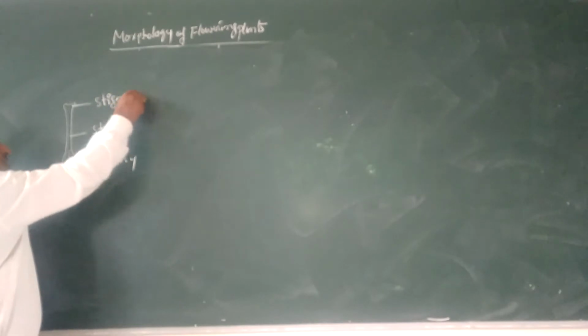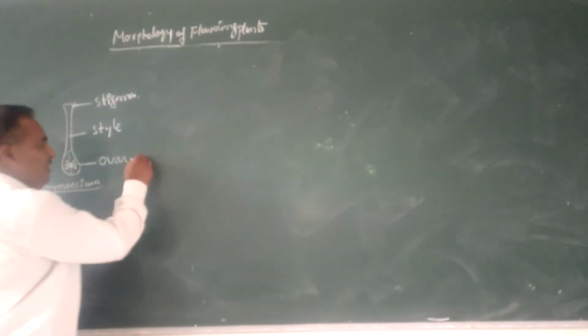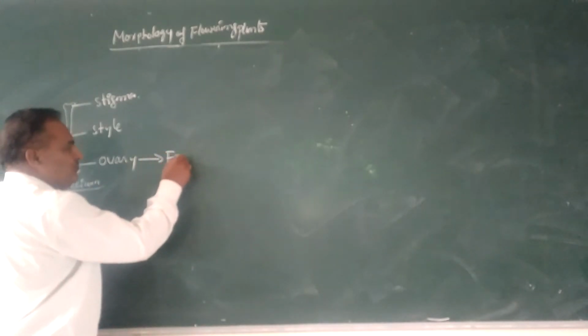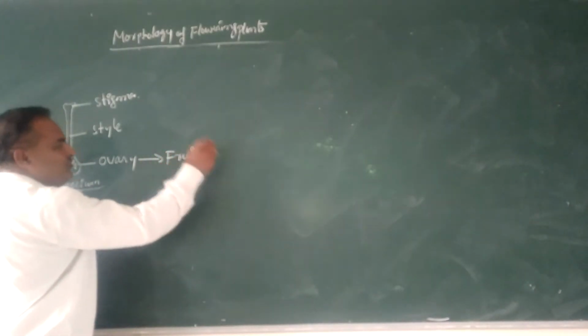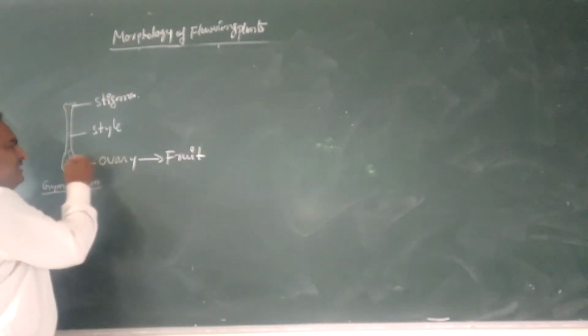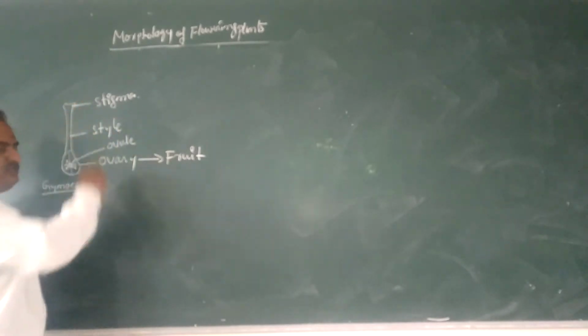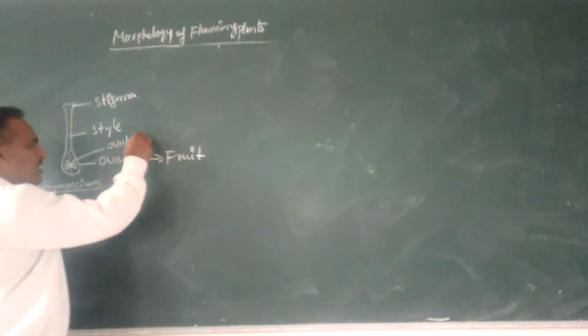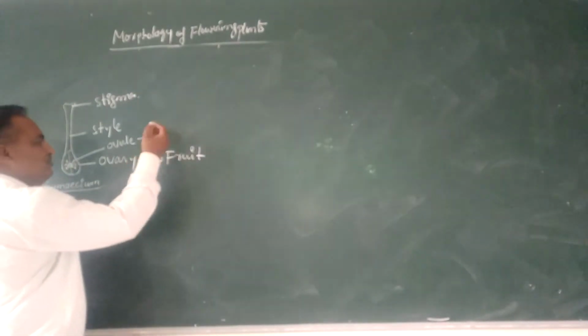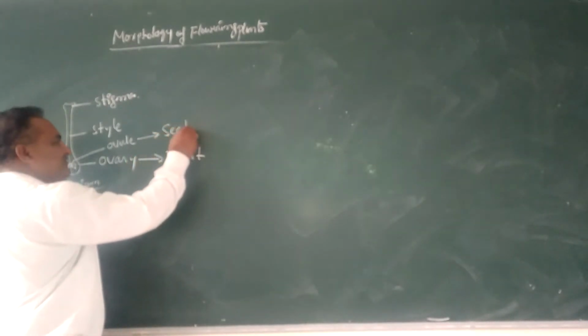After fertilization and maturity, the ovary develops into a fruit, and inside the ovary there are ovules. After fertilization, the ovule develops into a seed.